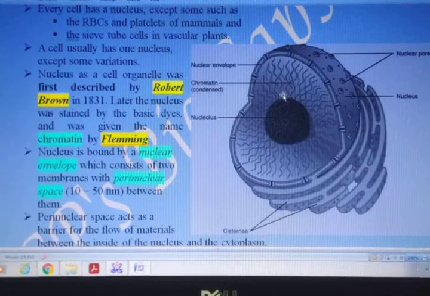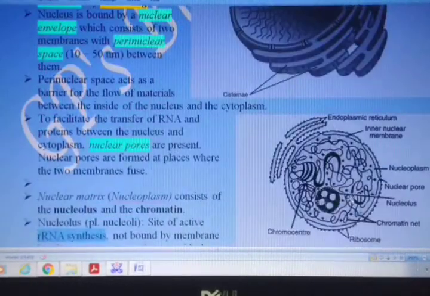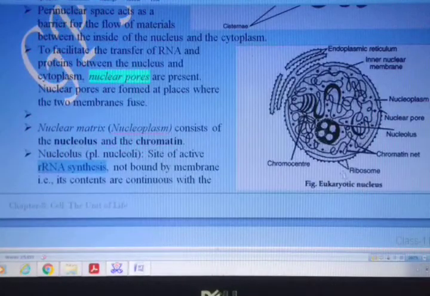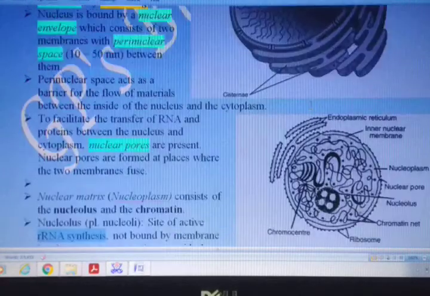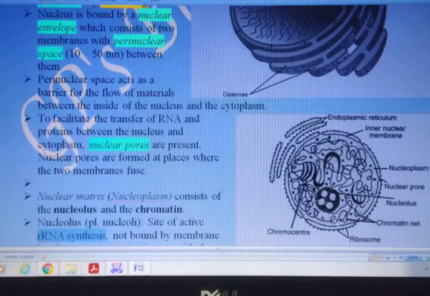Now in this figure it is very much condensed. It is shown over here in a very condensed form. But if you look into the other figure down here, you can see how the nucleolus is present here, and then outside the nucleolus the space is present where the chromatin fibers are dispersed or otherwise spread.